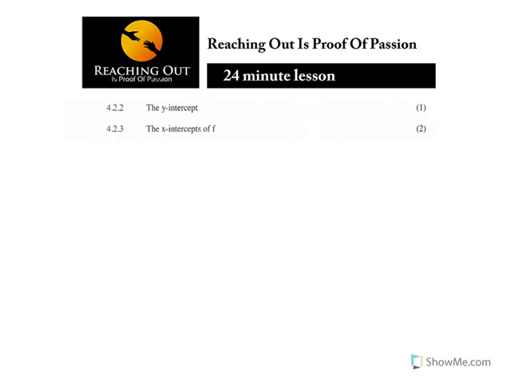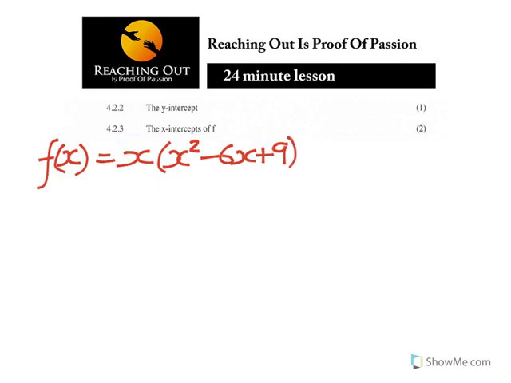The next one says the y-intercept. Now y-intercept is 1 mark. If I can rewrite that, I still remember, f of x is equal to x squared minus 6x plus 9. When they're saying the y-intercept, at the y-intercept, x is equal to 0. The moment x becomes 0, the whole thing becomes 0.